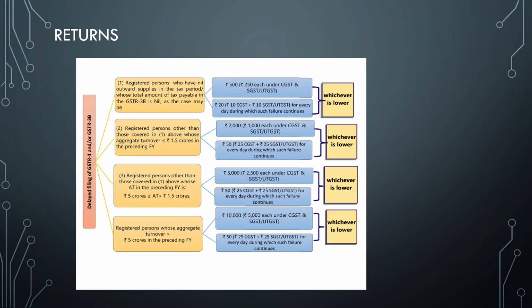For example, if the turnover is 3 crores, which falls between 1.5 to 5 crores, the penalty will be rupees 5,000 or 50 rupees every day, whichever is lower. And if it's more than 5 crores, it's 10,000 or rupees 50, whichever is lower. And if the turnover is nil, the total amount of tax payable is nil, then it is rupees 500 or rupees 20, whichever is lower. So keep these things in mind. This is for delayed filing of GSTR 1 and GSTR 3B.